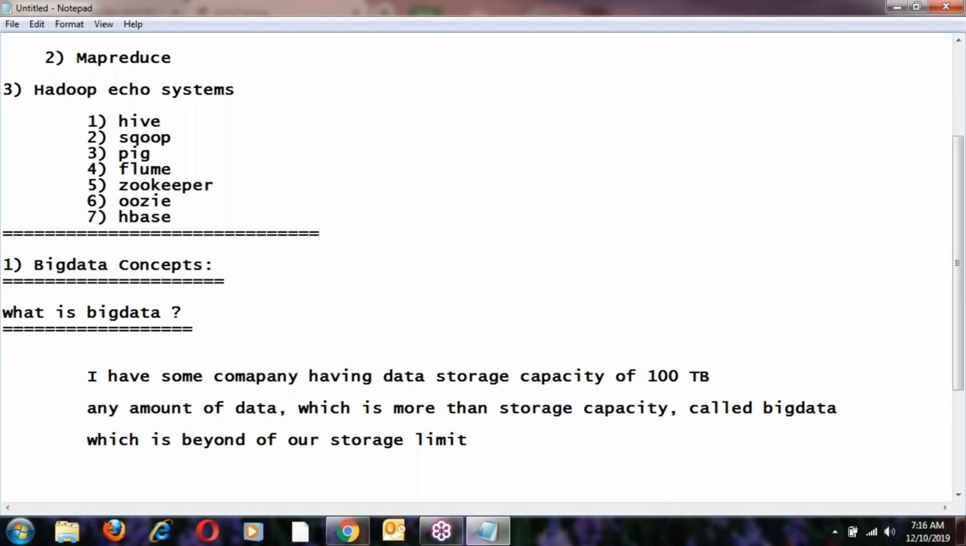So what is big data? Any amount of data which is coming in and is beyond our storage limit. Incoming data which is beyond the storage limit is called big data. This is a simple definition of big data, and you can apply this definition anywhere.